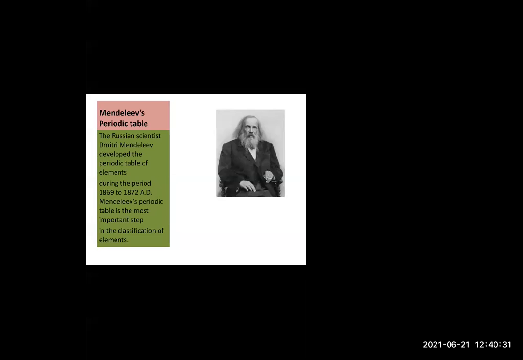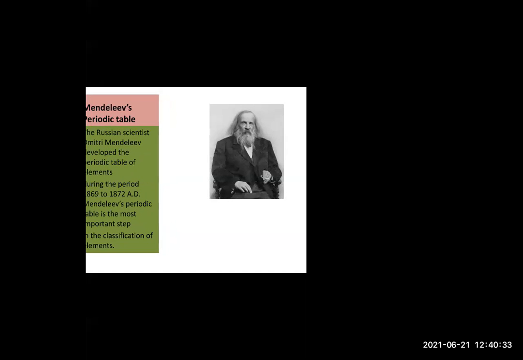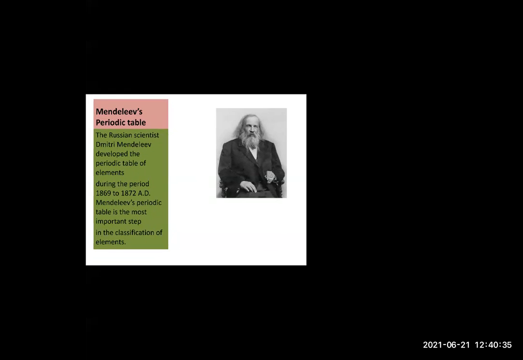Okay, he was a Russian scientist. You can see his picture over here on my screen. Dmitri Mendeleev developed the periodic table of elements during the period 1869 to 1872 AD. And Mendeleev's periodic table is the most important step in the classification of elements. Correct?